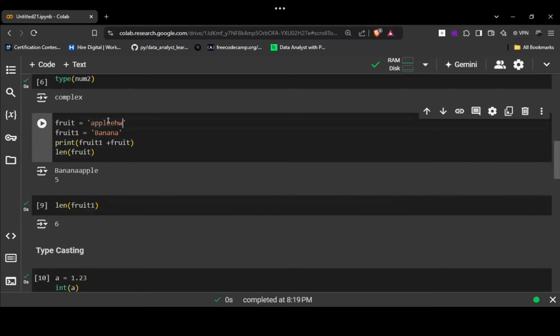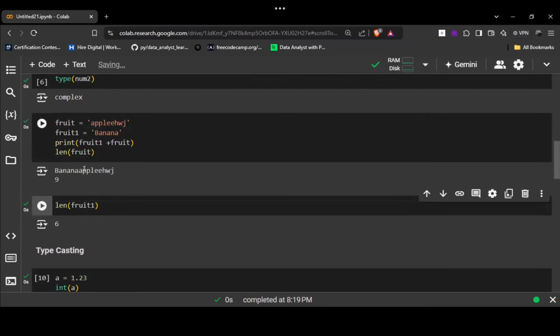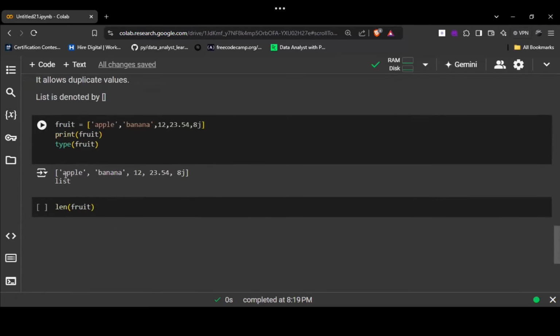Let me show you, let me add some more in this. Right now it is 9. Now understood how it is taking this fruit? Any other doubt in this, guys? You can ask, otherwise I'm moving ahead.